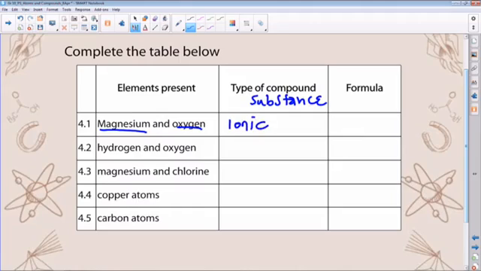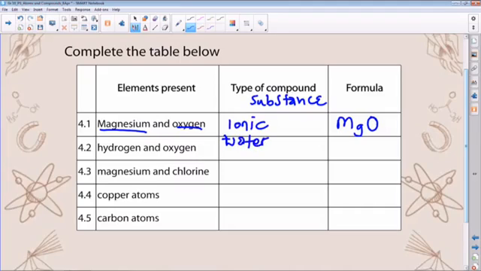Right. Hence, the formula: because magnesium is in group 2, it forms a magnesium 2+ ion. So for that reason, we get the formula MgO. Right. Then for hydrogen and oxygen, depending on the number, if it was 2 hydrogen and the oxygen in terms of composition, we can immediately think, say, of water, as a substance. We can think of water.